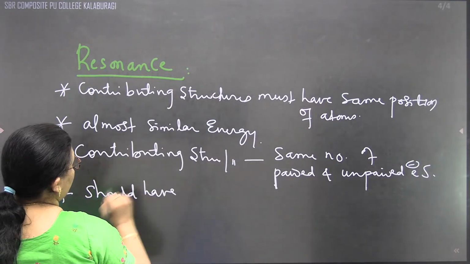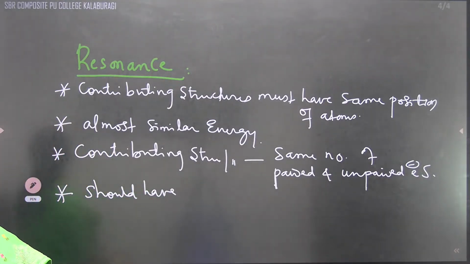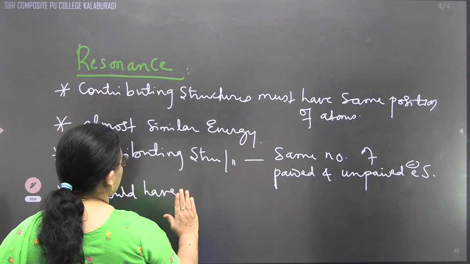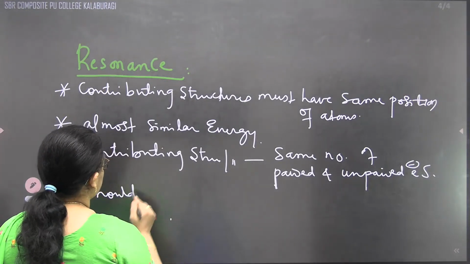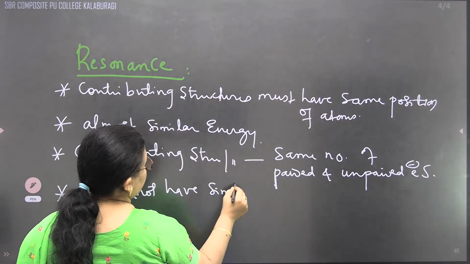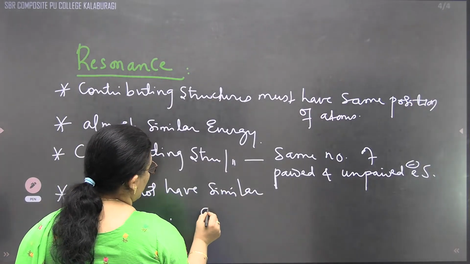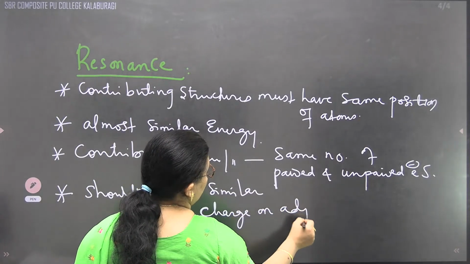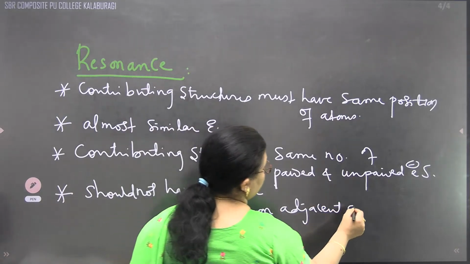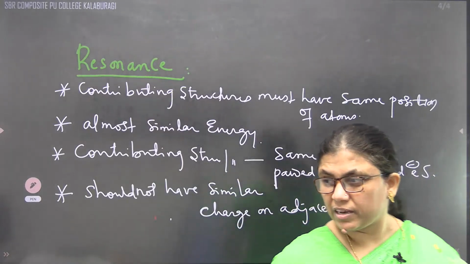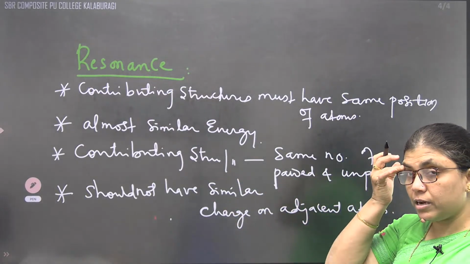The contributing structures should not have similar charges on adjacent atoms. These are the 4 important conditions to represent a molecule as resonating.